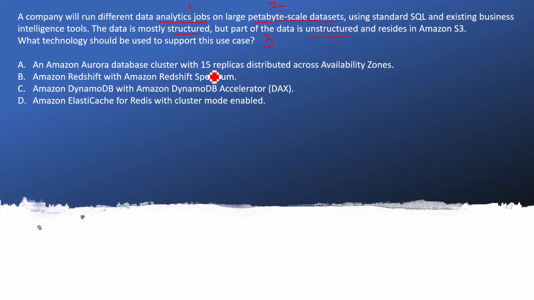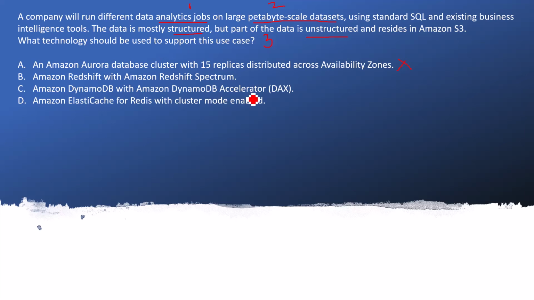Option A, an Amazon Aurora database cluster with 15 replicas distributed across the availability zones. Replicas distributed across zones are useful when you need higher performance on read queries. But Amazon Aurora is basically RDS, and you cannot store semi-structured data, and you cannot run analytics jobs on top of it with higher efficiency. And for petabyte data scale, it is not a good decision to choose Aurora. So I am marking it as a wrong option. Option B, Amazon Redshift with Amazon Redshift Spectrum. I will take this option later.